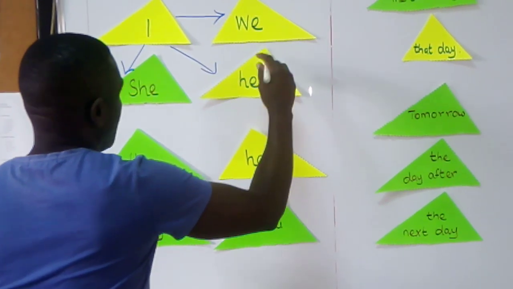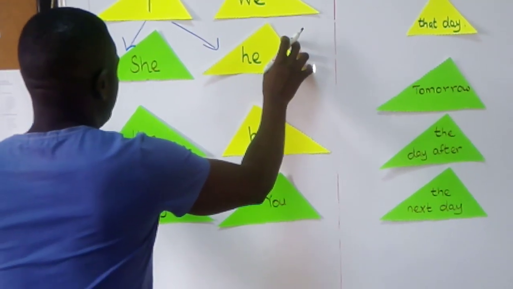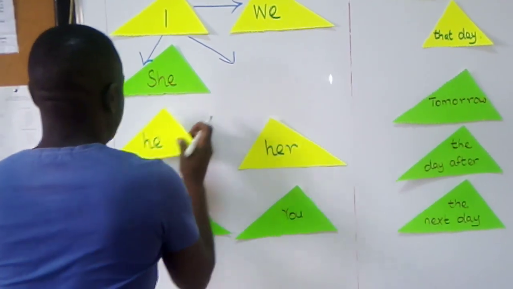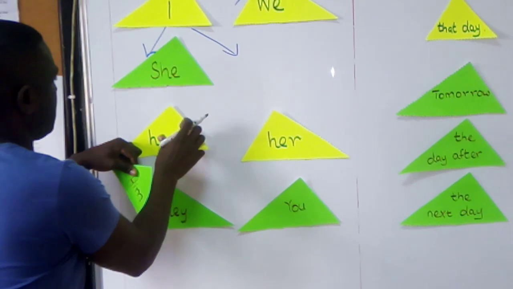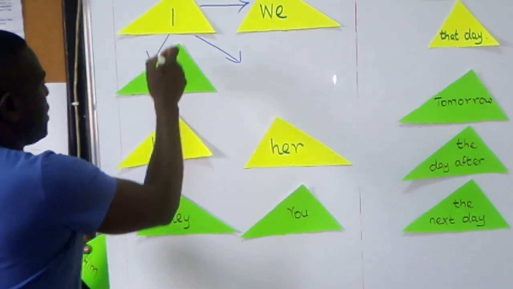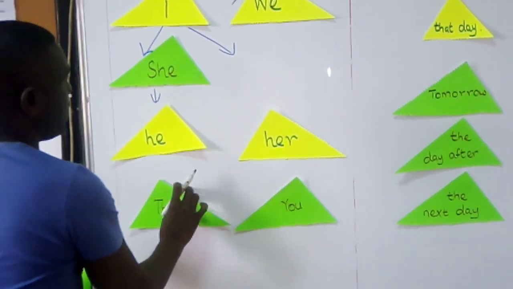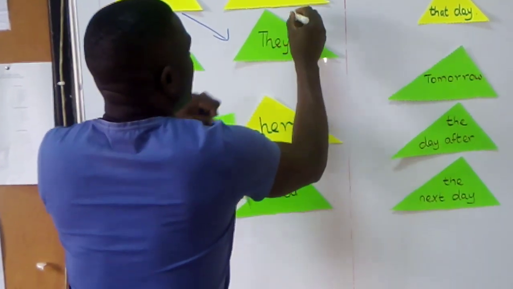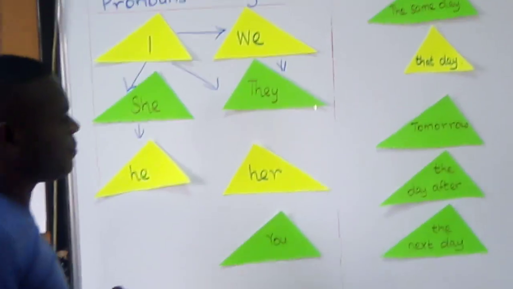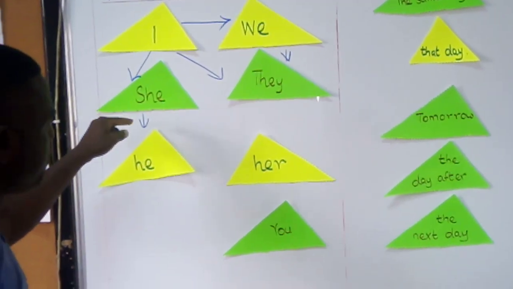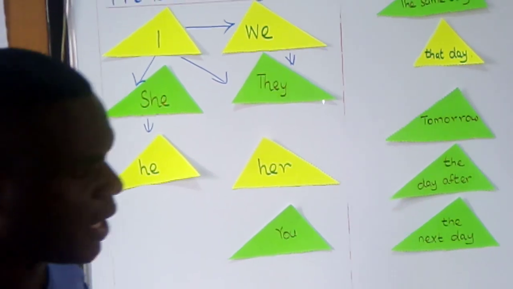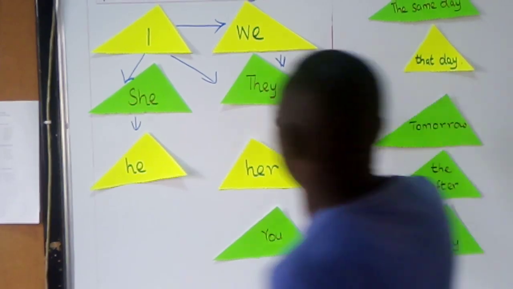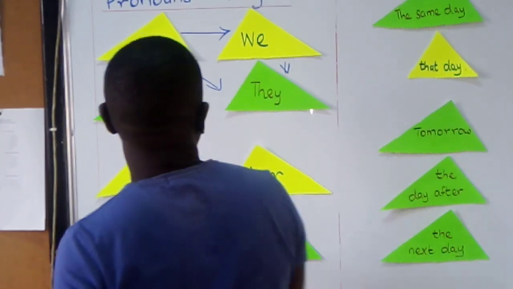Allow me to interchange this and put it here so that I becomes he or she. Then we becomes they. I hope you have understood. Sorry for the confusion, but correct it. I had arranged it badly.